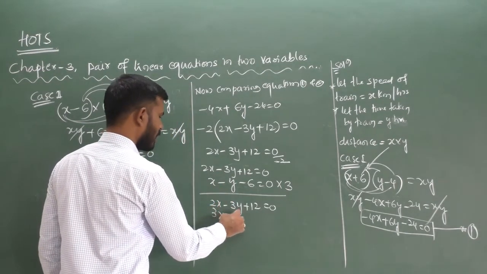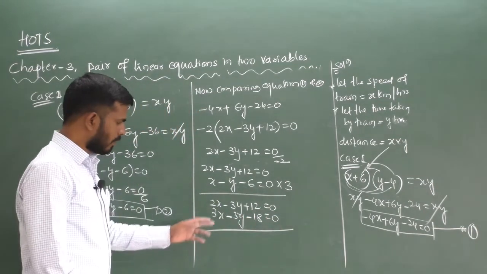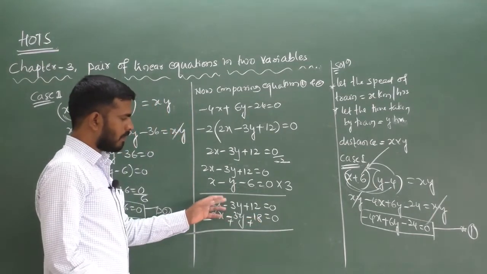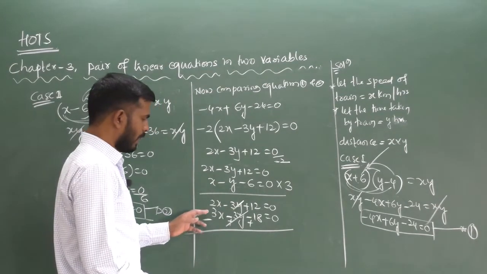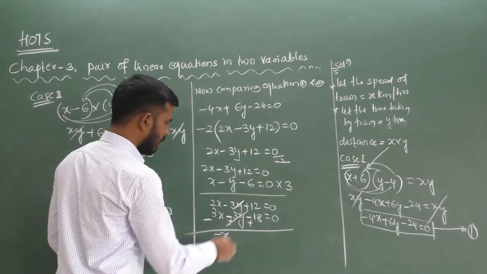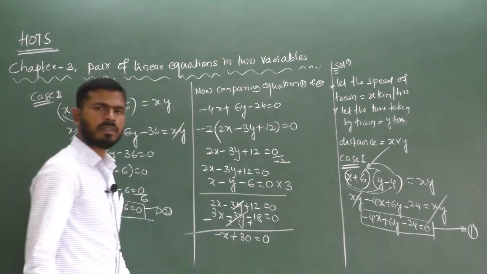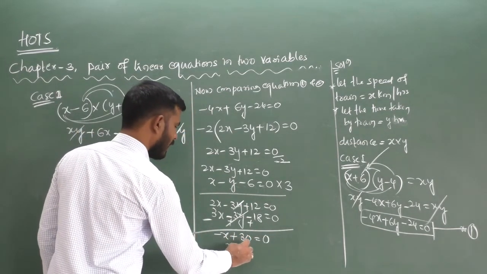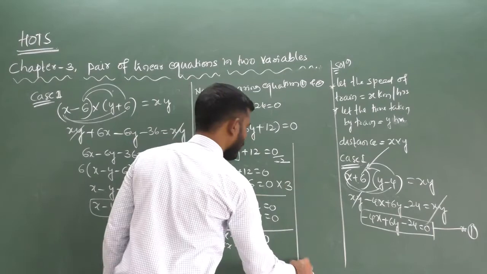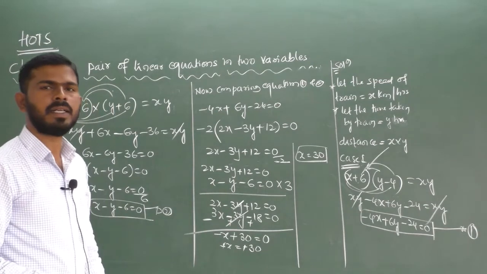Both are minus, so we can change all the signs. Then 3y minus 3y gets cancelled. Minus 3x plus 2x is minus x. Then 12 plus 18 is 30, equal to 0. So minus x equal to minus 30, the minuses get cancelled, so x equal to 30 km per hour. x is the speed of the train.